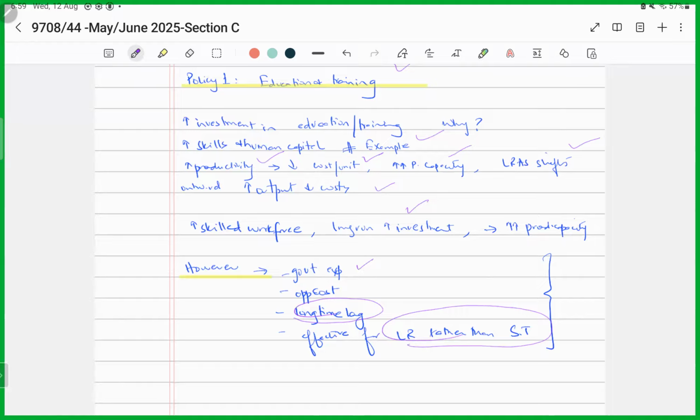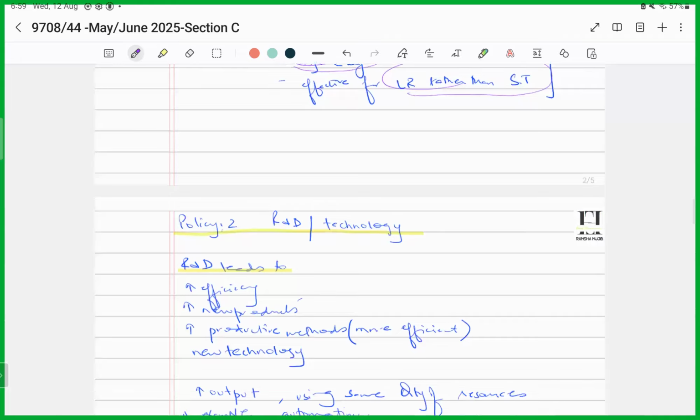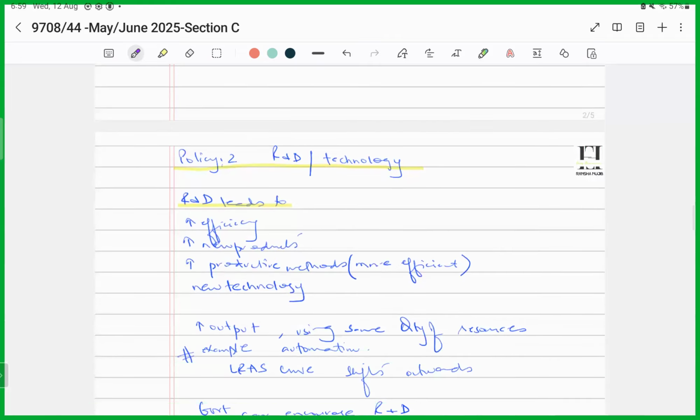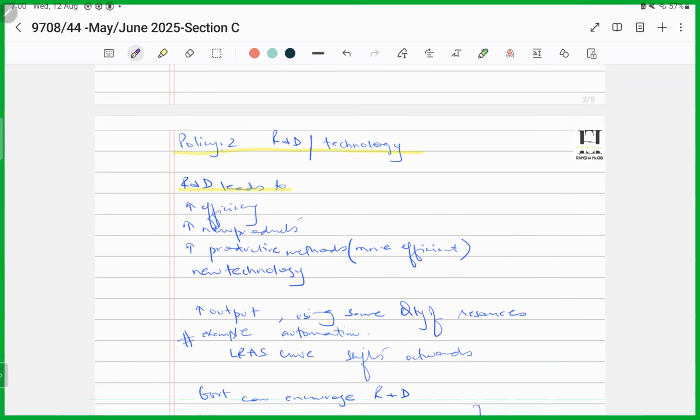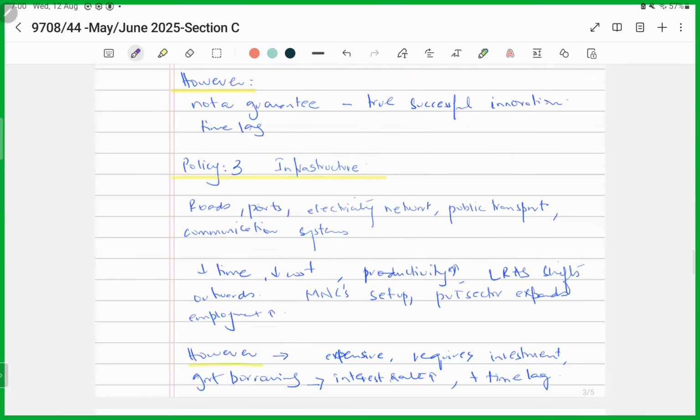So we are done with the first policy. The second policy that could be implemented by an economy in order to increase its potential economic growth would be spending on infrastructure projects. Now, what does that mean? That means that if a government spends on roads, or it spends on ports, or it spends on the provision of electricity network, or in the facilitation of public transport, or telecommunications, what happens?